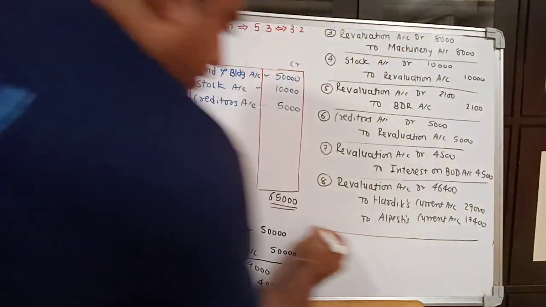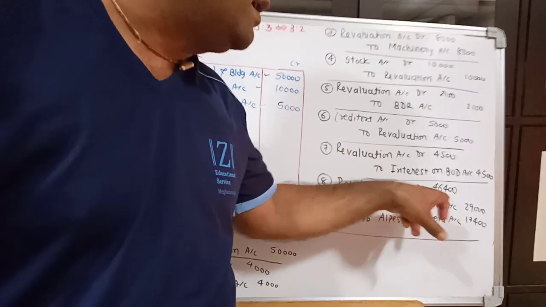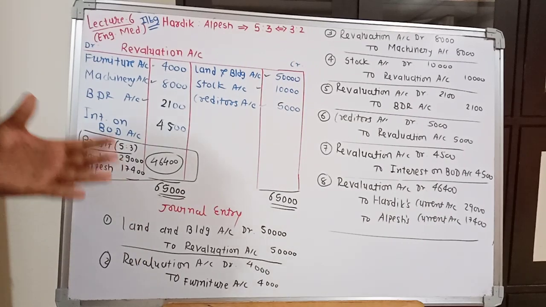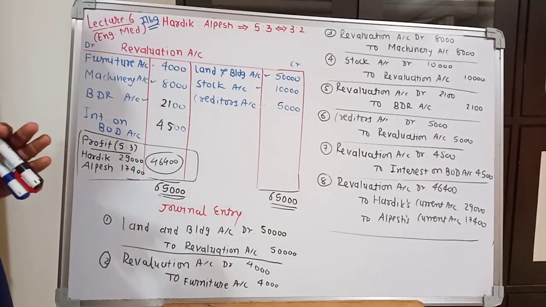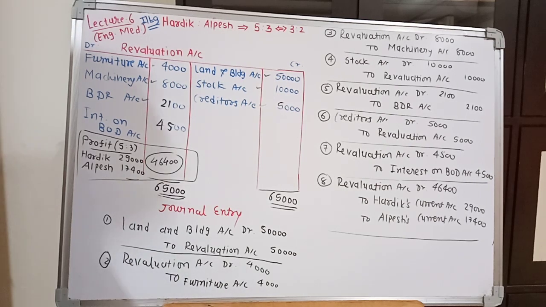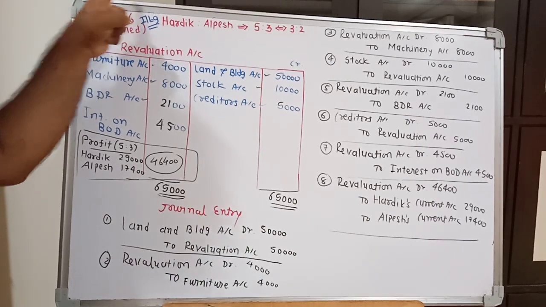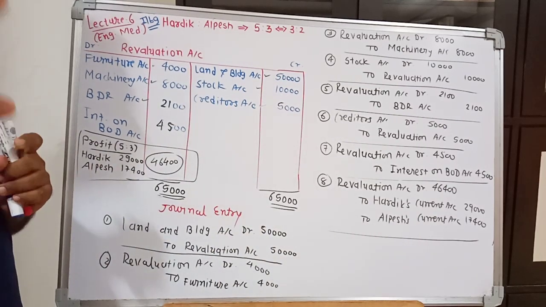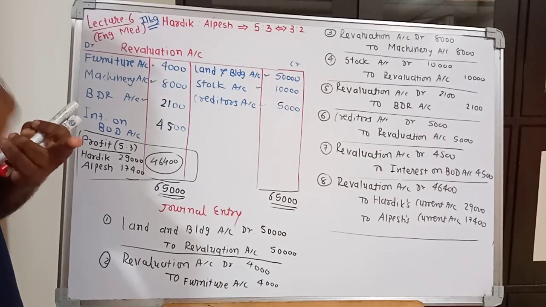And here the question arises that why we are writing current account instead of capital account? How can we come to know it? So in your earlier examples you can see in balance sheet the only capital accounts were given, but in this illustration number 9, you can see in balance sheet there are two things given: partners capital account and partners current account.